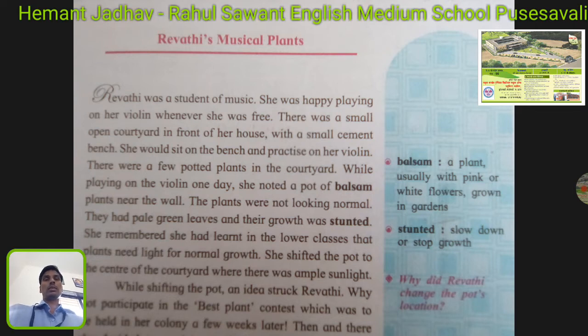In yesterday's session we did the warming up activities. I hope that you have understood affirmative and negative sentences. So try to practice by taking some more examples given in the textbook, as well as find some more examples in the other lessons also. So today we'll start with Revti's musical plants.